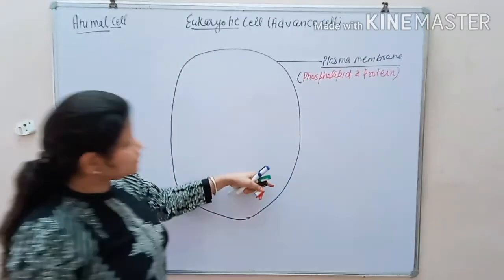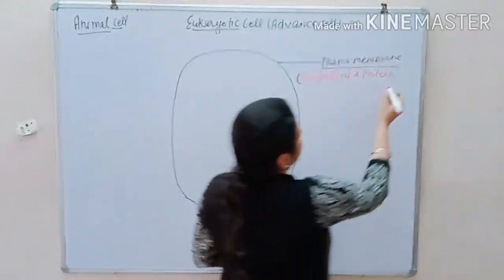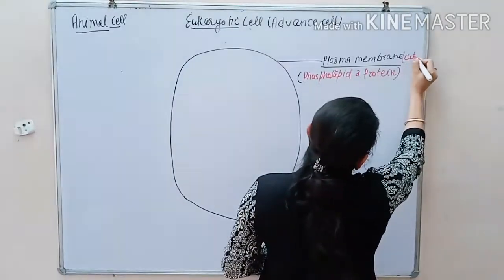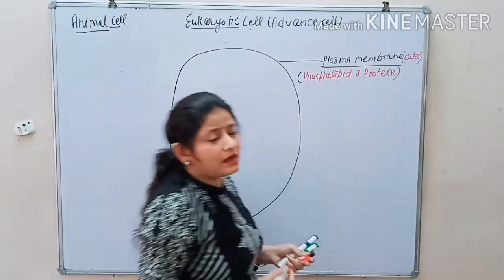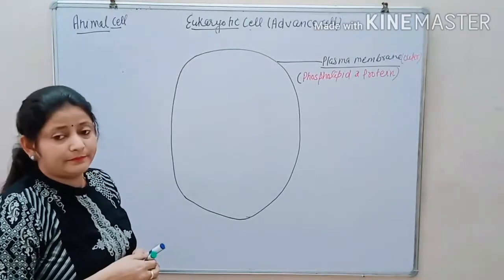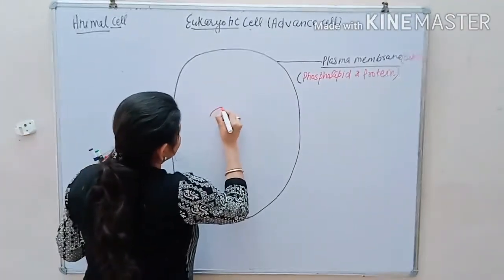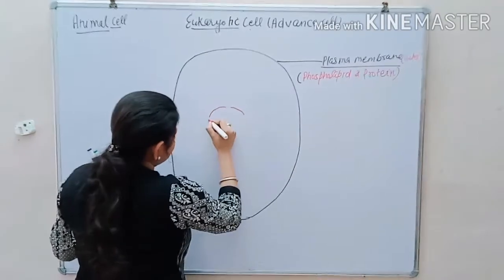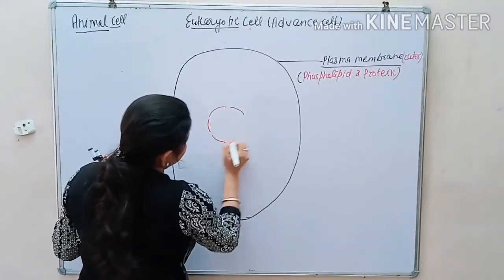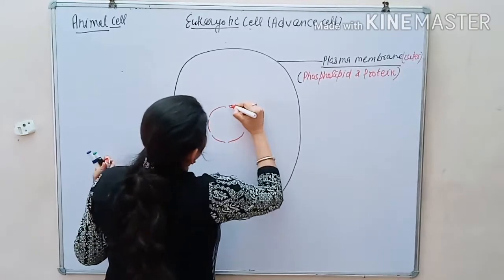The outermost membrane of the animal cell is the plasma membrane, always outer, made up of phospholipid and protein. It has a centrally placed organelle. It is called the nucleus.